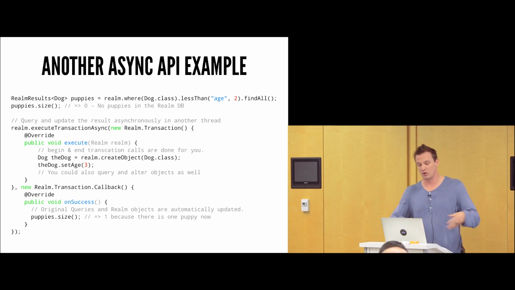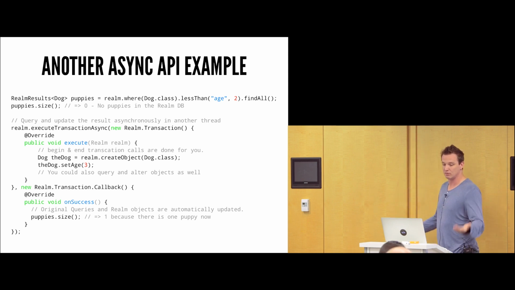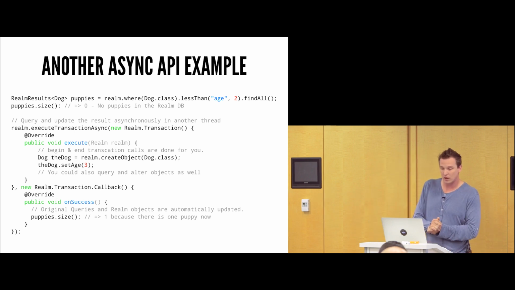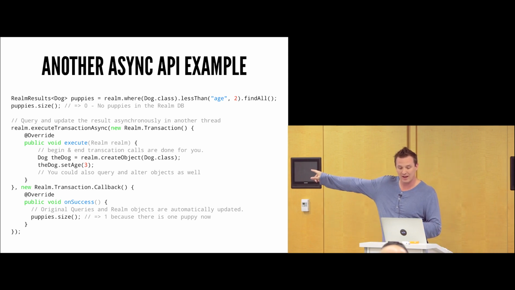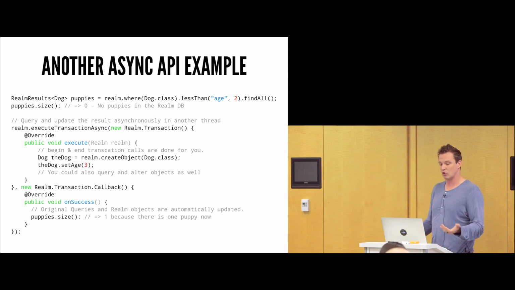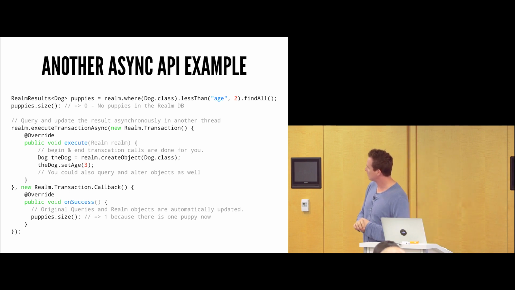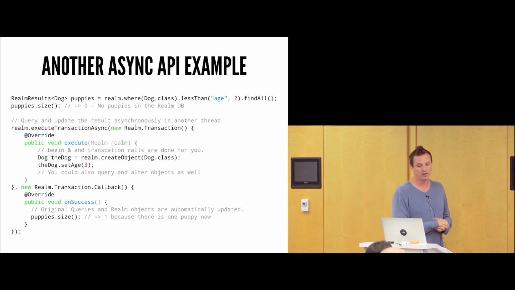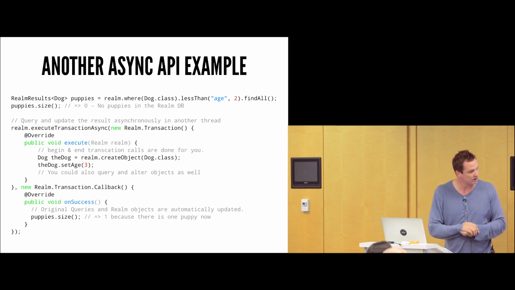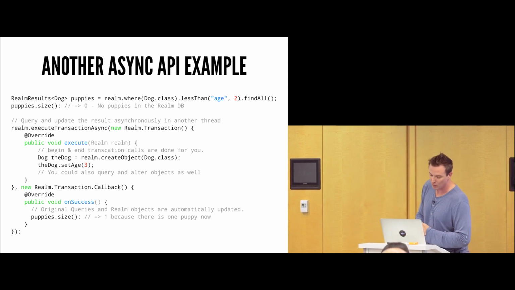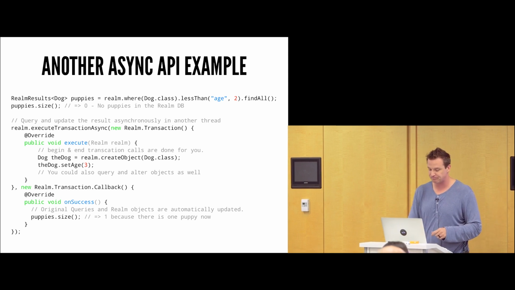At this point, we'll create the dog. We set the age of whatever. That's actually a typo. That should be 2. Actually 1. That should be a set dog age of 1. And then as soon as it's done, the bottom line, which is a callback saying, hey, this write has been completed, will be called, and this puppies.size would be the size of 1 at that point. Again, that set age should be a 1, not a 3. That is a typo on my fault.